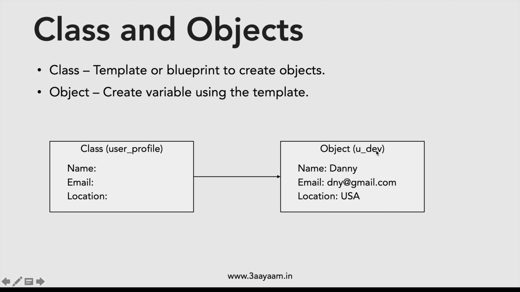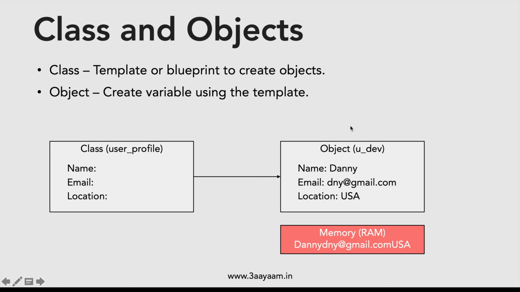So u_dev has become an object of the class user_profile because u_dev used this template to create itself by passing the values for name, email, and location. Maybe in RAM it would be stored something like this: Danny, followed by the email, followed by the location.